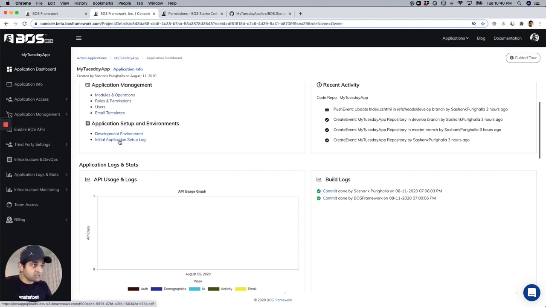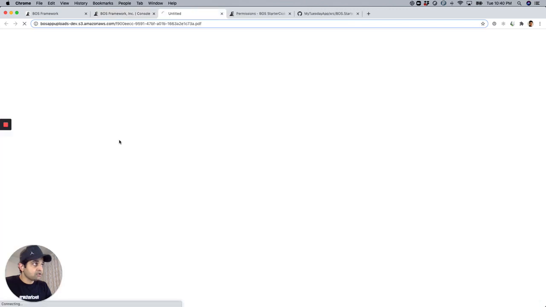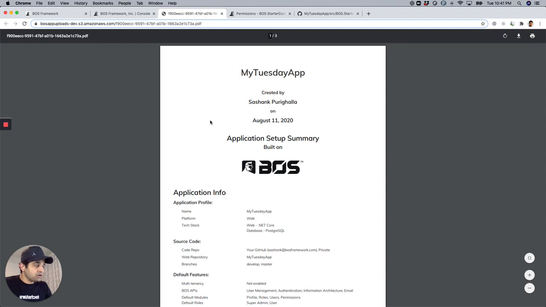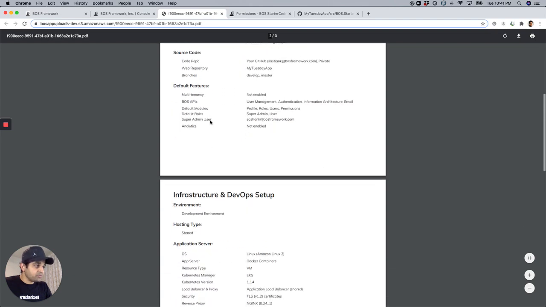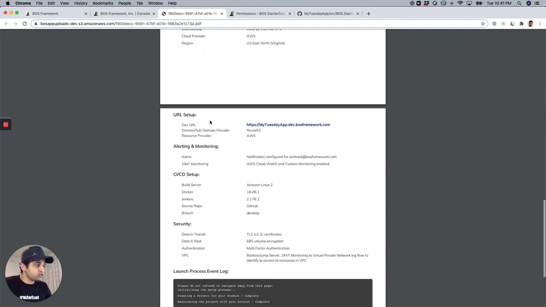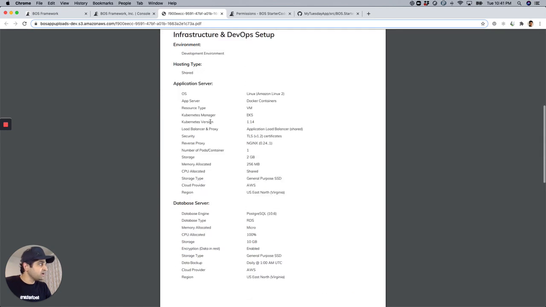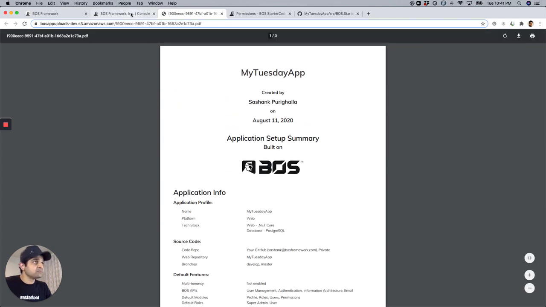Here's the initial application setup log that has been created, which is a nicely done PDF file. This is also delivered to my email, so I can send it to my client, to my boss, to my team, as the case may apply.